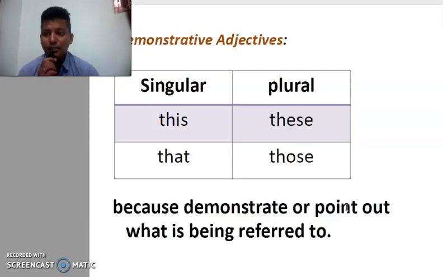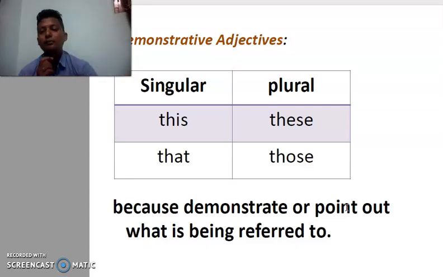Let us talk about different types of adjectives, like demonstratives. Demonstrative adjectives are used to demonstrate, to point out. There are two types: singular and plural. This cat, that cat; these girls, those boys. So we point and demonstrate.